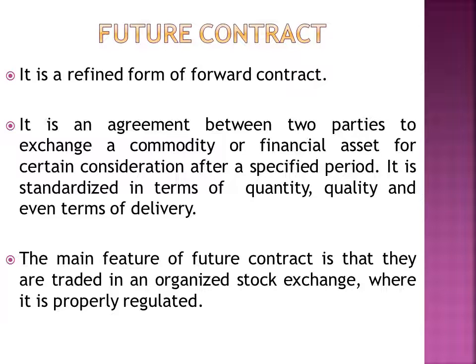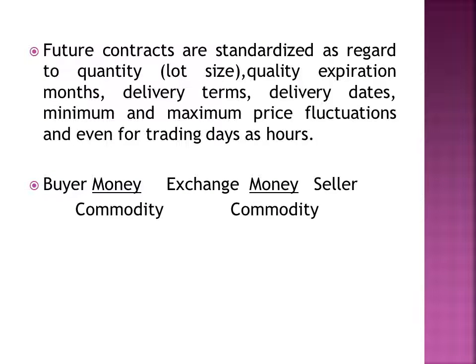The main feature of future contract is that it is traded through an organized stock exchange where it is properly regulated. For example, future contracts are standardized with regard to quantity, lot size, quality, expiration months, delivery terms, delivery dates, minimum and maximum price fluctuations, and even trading days and hours. For example, the buyer will give money to the stock exchange. The stock exchange will transfer that money to the seller. Then the seller will transfer the commodity to the stock exchange, and the stock exchange will transfer the commodity to the buyer.